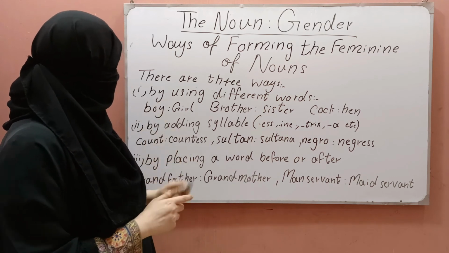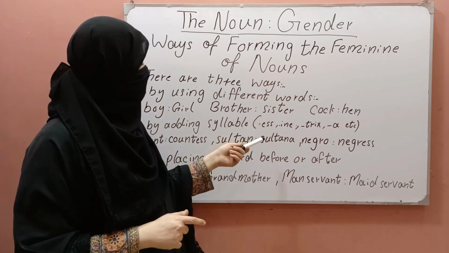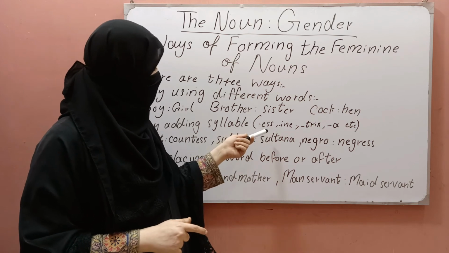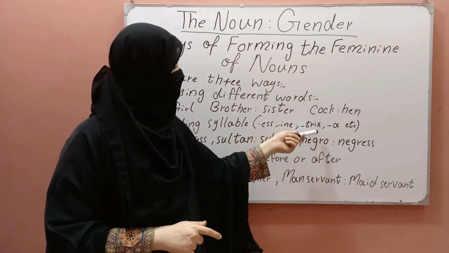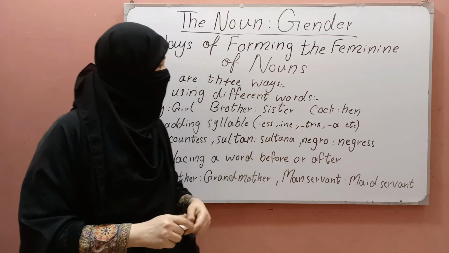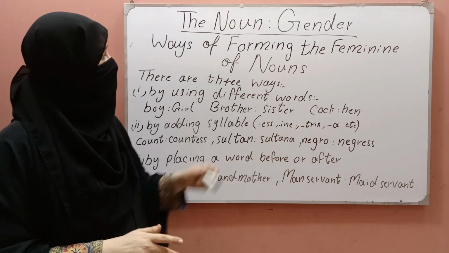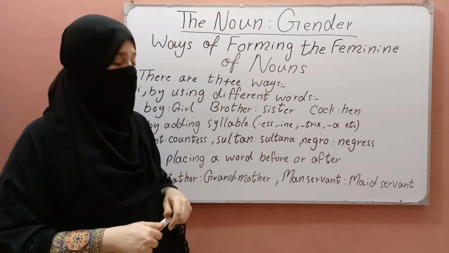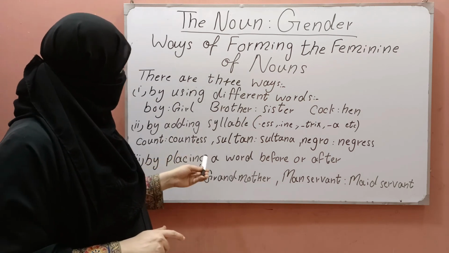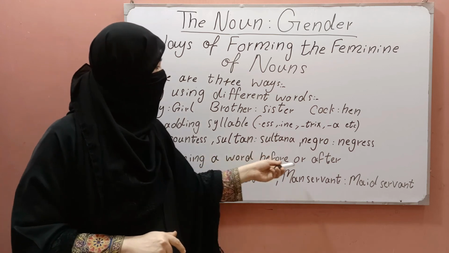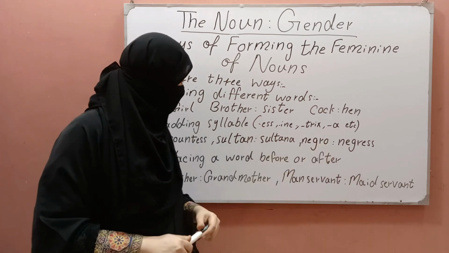And the other way is by adding a syllable. We can add syllables like ess, ine, trix, ra to make the feminine of nouns. For example, with count we can use countess, with sultan we can use sultana, with negro we can use negress.